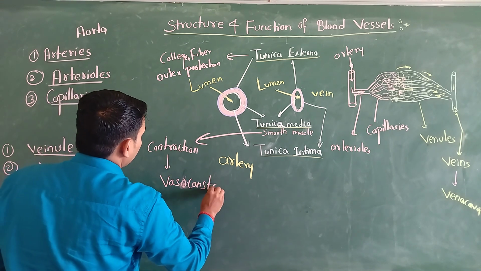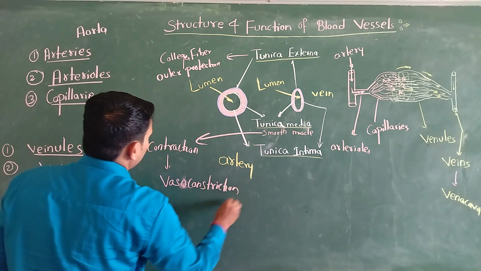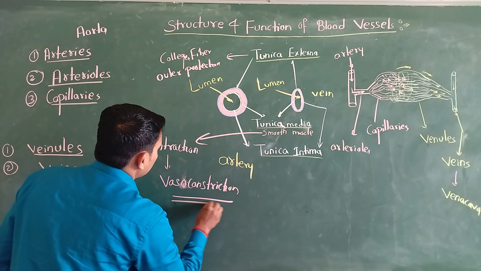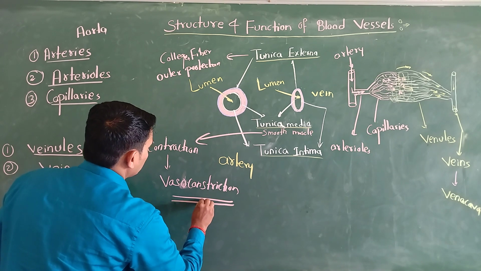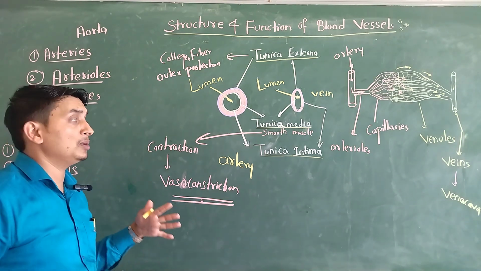We can say vasoconstriction. So what is called vasoconstriction? When our blood vessel becomes narrow. Okay, so when our blood vessel becomes narrow, then it is called vasoconstriction. So in vasoconstriction, pressure is very high.